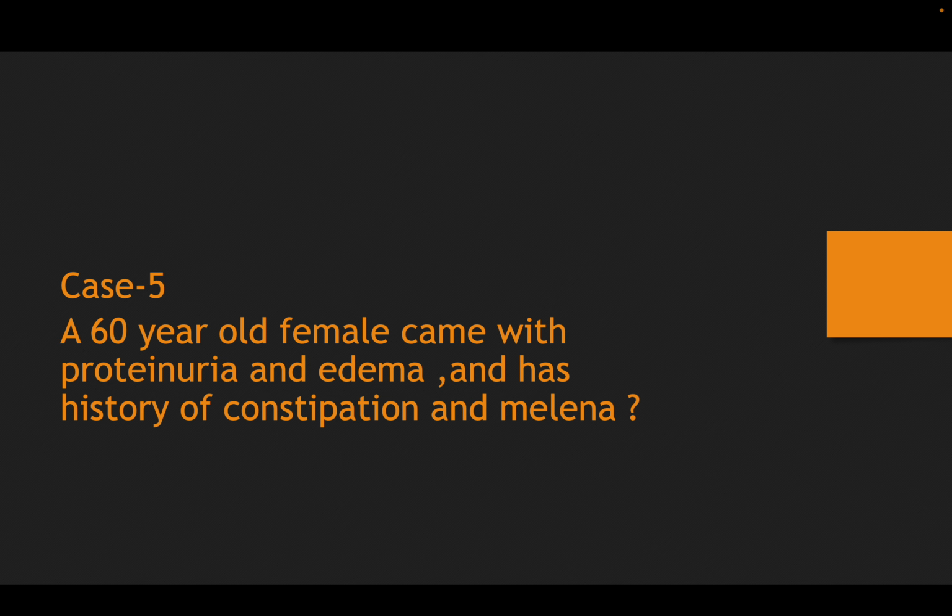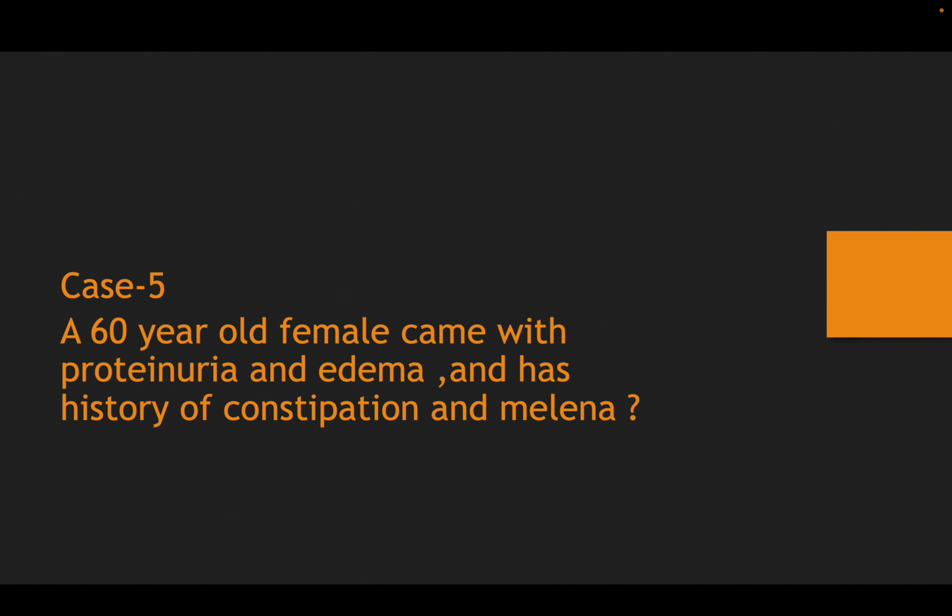That is how you evaluate this patient, the various possibilities in this case. One more thing to look at is that the patient is complaining of constipation and melena, along with proteinuria. Since you're not finding any cause, you go ahead and do a biopsy. If diabetes is not there and amyloidosis is not there, you go ahead and do a biopsy. On biopsy, you find membranous nephropathy.